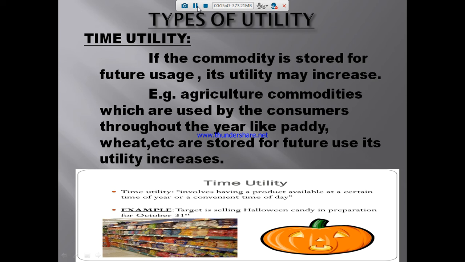Okay, ma. So time utility involves having a product available at a certain time of year or a convenient time of day. Example, Target is selling Halloween candy in preparation for October 31st. It's in the foreign countries. So we can take the examples of onion, rice, wheat, etc.